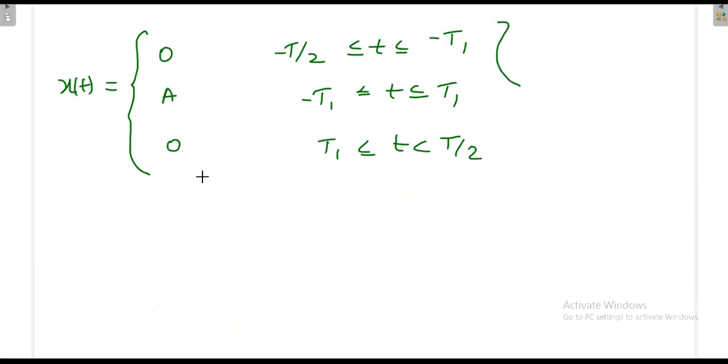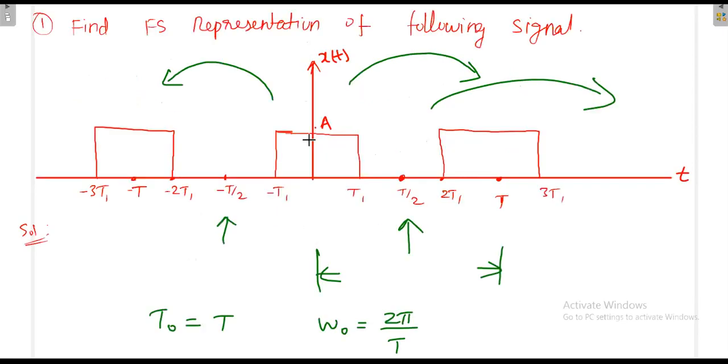Now, what is the average value of this signal? The average value is C naught. C naught is equal to 1 by t, integral from minus t by 2 to plus t by 2 of x of t dt. Looking at this signal, it is an even signal. It could be any signal, no problem.